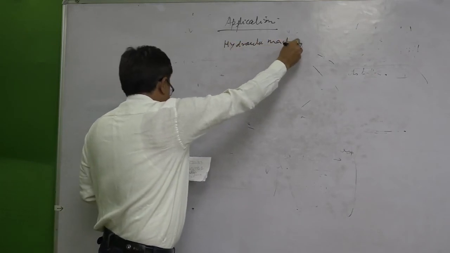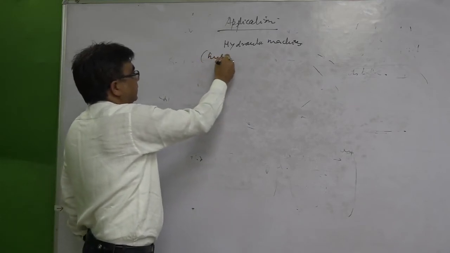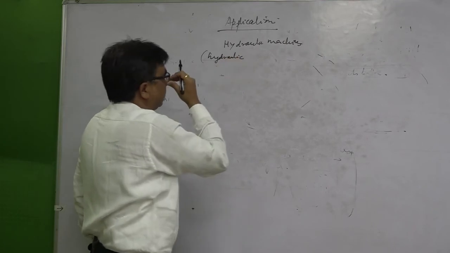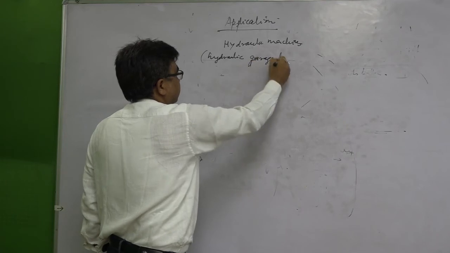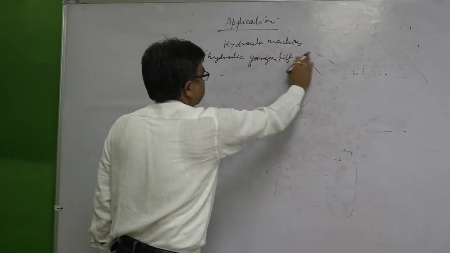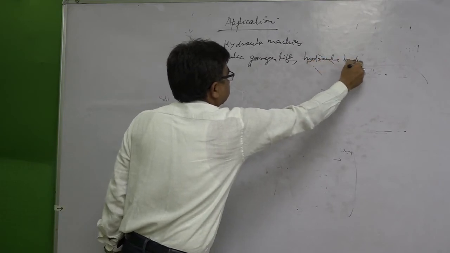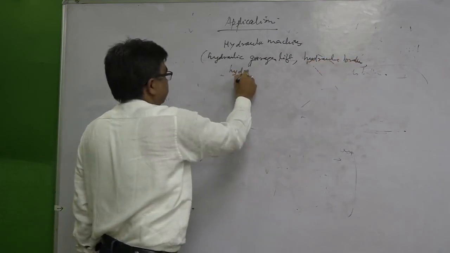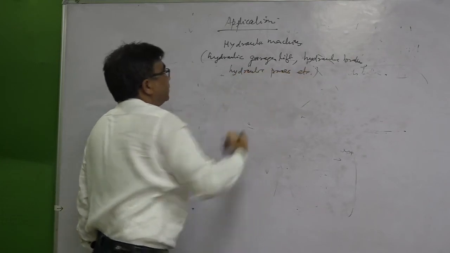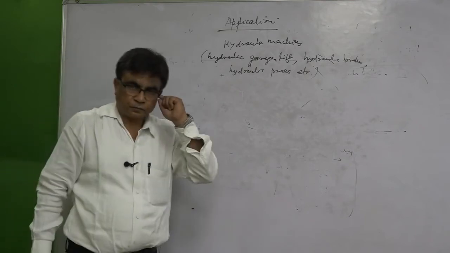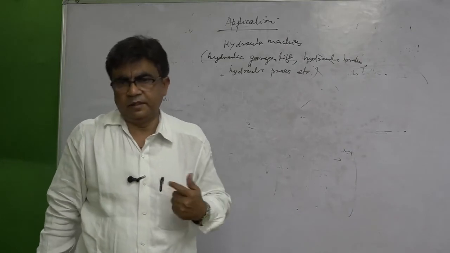Different types of hydraulic machines are there, like hydraulic garage lift, hydraulic brakes, hydraulic press, etc. So, different types of hydraulic machines are used in our day to day life.